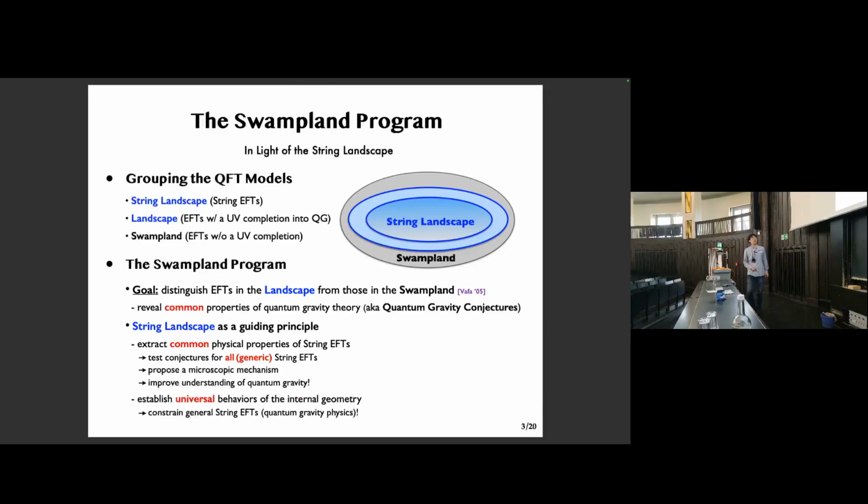So to this end, we aim to establish appropriate universal behaviors of the internal geometry first to eventually constrain quantum gravity physics. And in principle, the string landscape could only be a proper subset of the full landscape, but even so, our spirit would arguably still be convincing given the richness of the string landscape already.